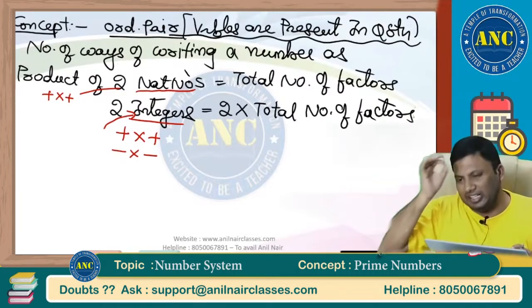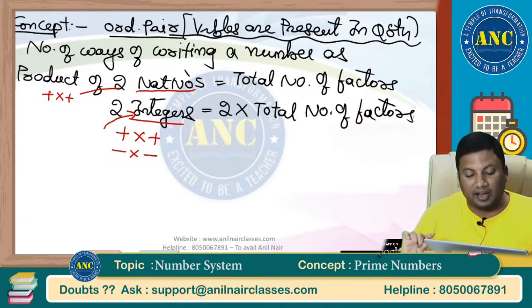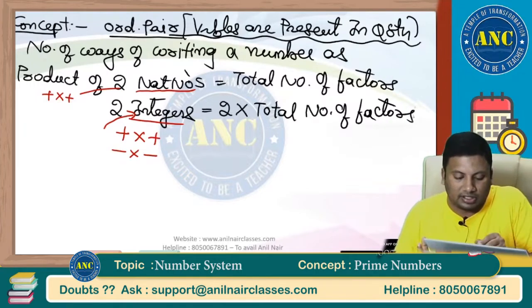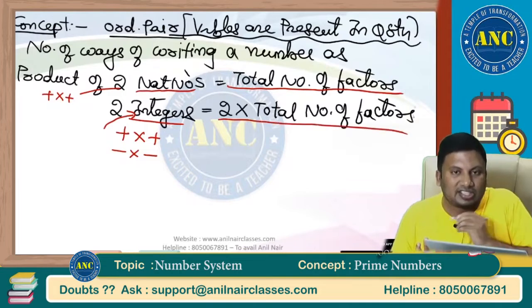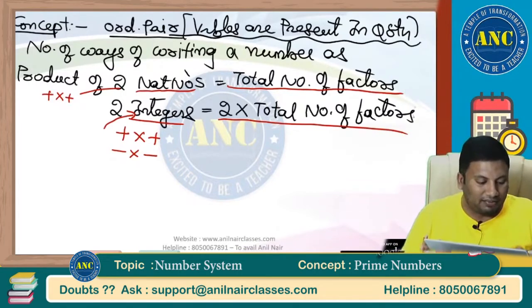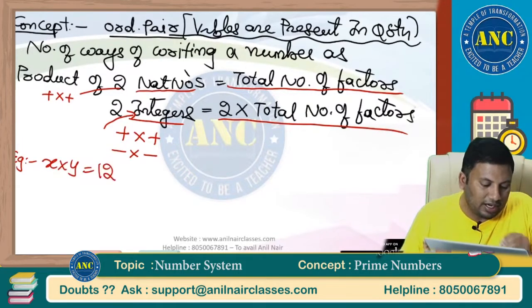Extremely important. Definitely you will get one question from the next 15 minutes, whatever I am discussing. Number of ways of writing a number as a product of two natural numbers is the total number of factors. Two integers, it is 2 into total number of factors. Example: suppose x into y equals 12.